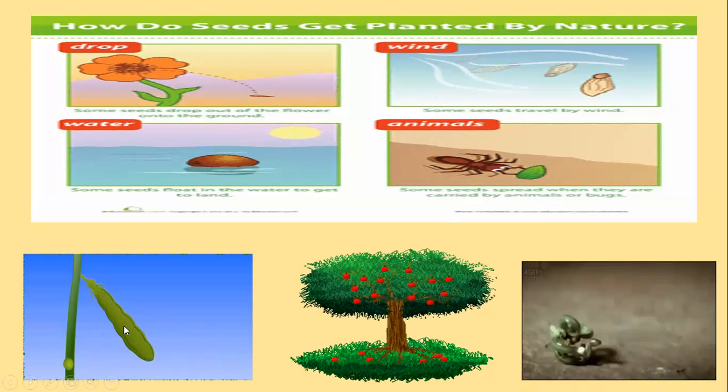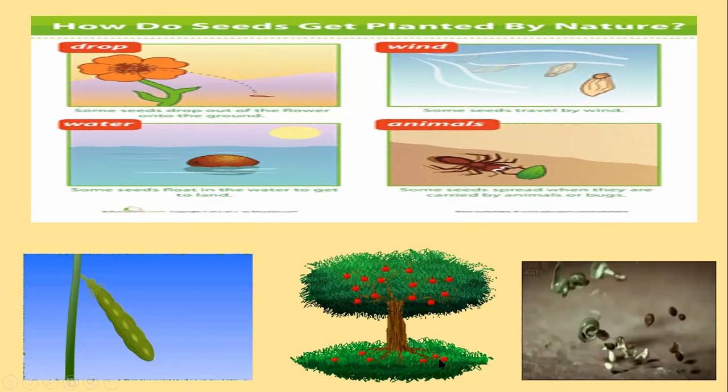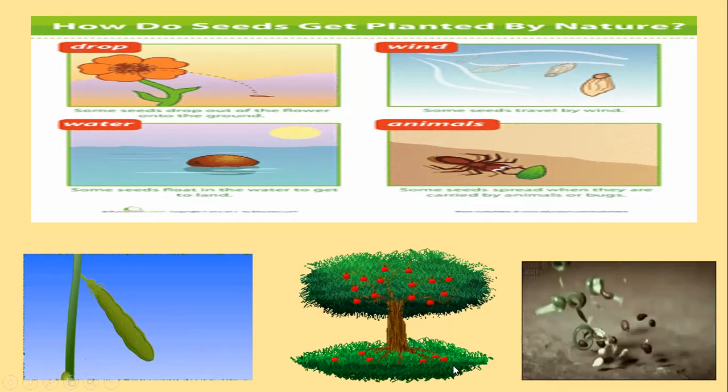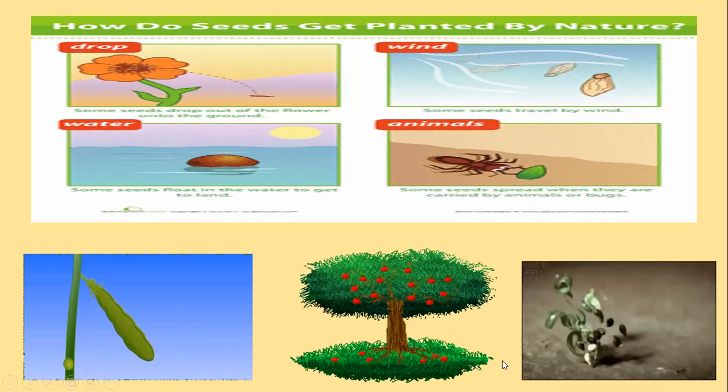Look how the seed pod opens, and when it dries up, seeds fall onto the ground into the soil and a new plant grows. Look, sometimes an apple dries up or, because of heavy winds, falls down, then it dries up or is eaten by animals, and then the seeds go into the soil. Or when rain comes, the water transfers them from one place to another like this.